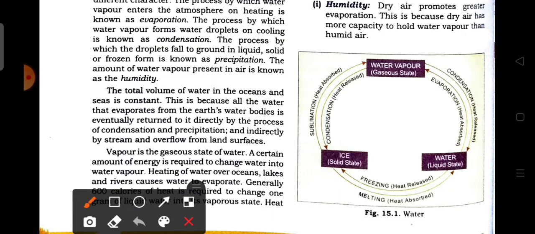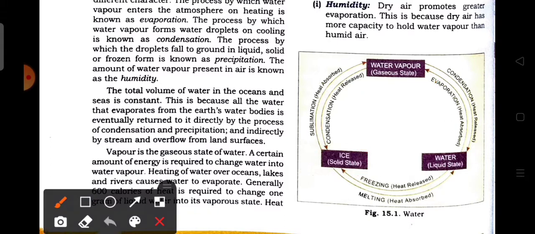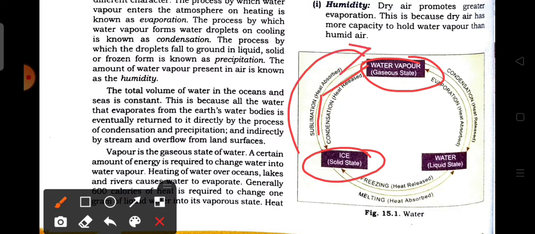Now here we see that ice also goes to the water vapor state, by the process of sublimation. So what do we mean by sublimation? Sublimation means a type of transition or change in the state of matter without going through the intermediate melting or freezing. Here we see that ice changes to water vapor by the process of sublimation, which means the ice absorbs so much heat that it goes directly to the water vapor state.